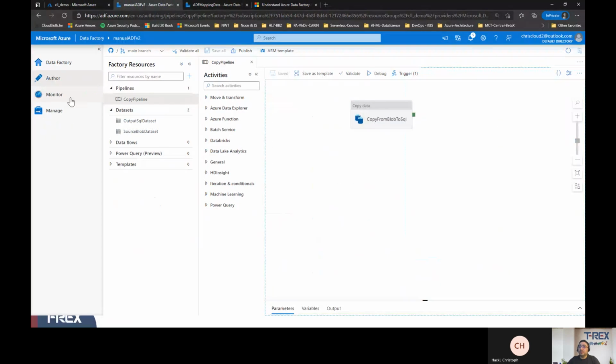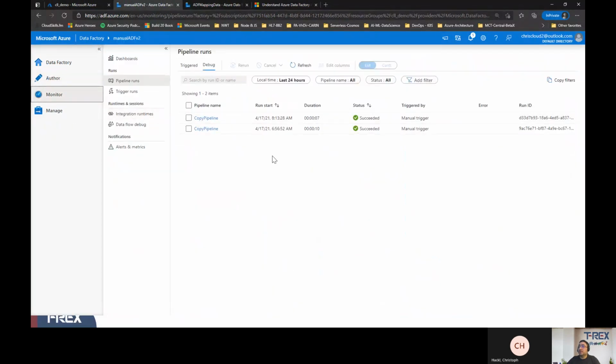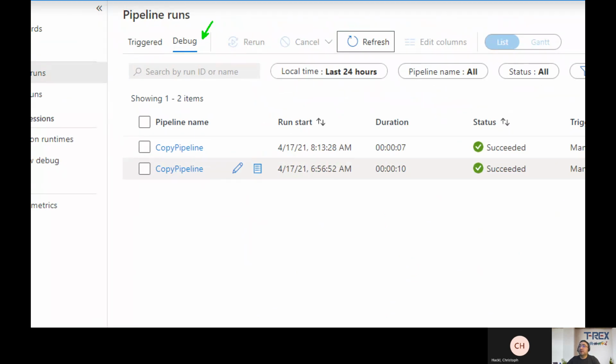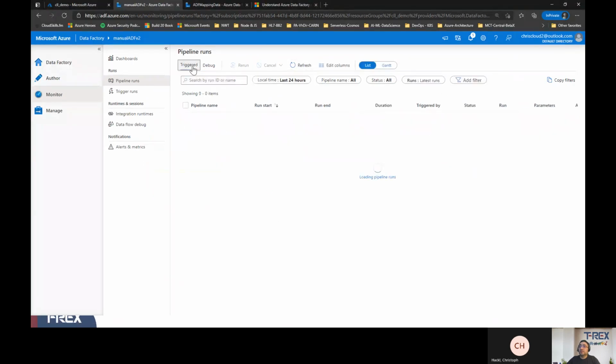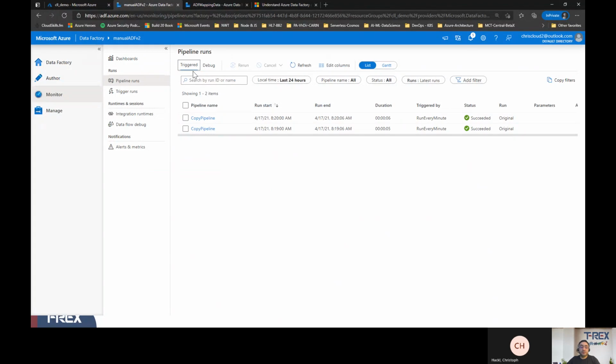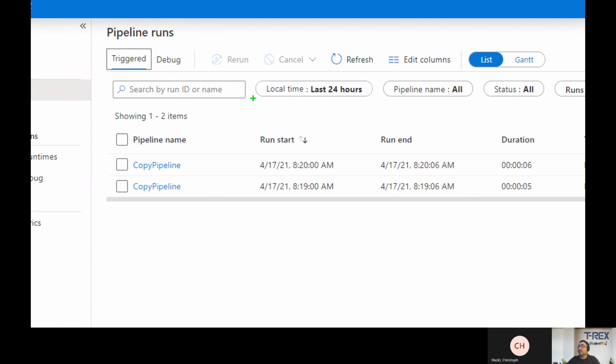So let's click on monitoring, and here by default, as you may see, we have debug. These are 2 instances that we already looked into. So let's look at triggered.